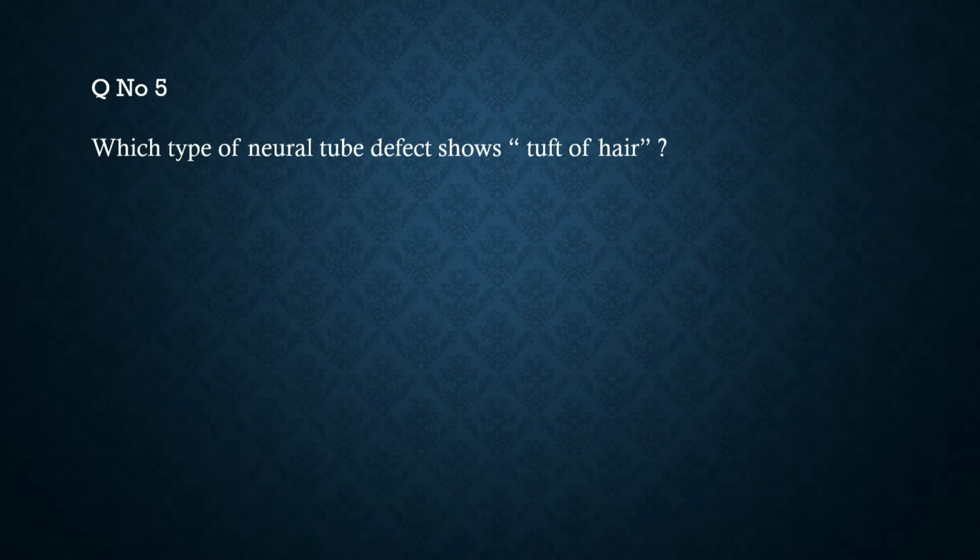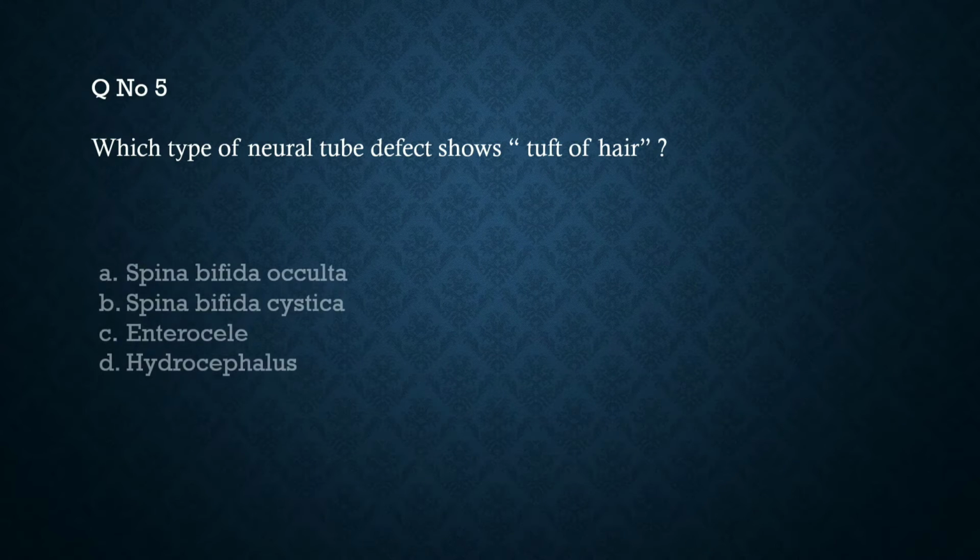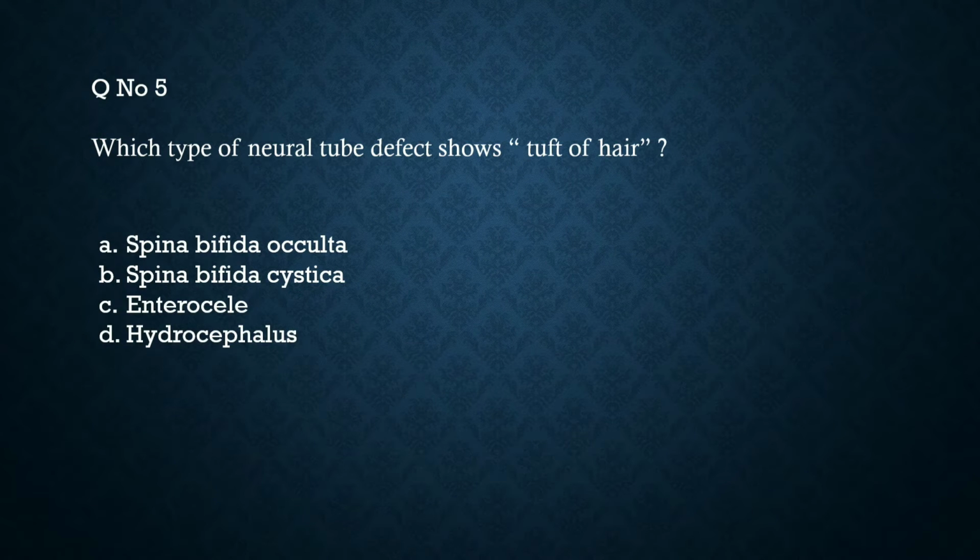Question number 5. Which type of neural tube defect shows tuft of hair? A. Spina bifida occulta, B. Spina bifida cystica, C. Enterocele, D. Hydrocephalus. Answer A. Spina bifida occulta.